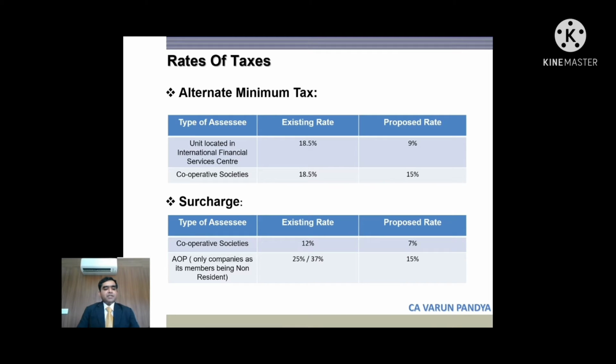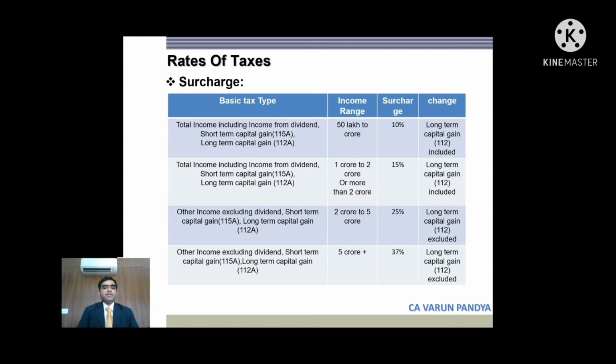There is again an interesting change in surcharge on AOPs. So often foreign companies come together for certain projects as association of persons, and then they are subjected to higher surcharge at 25 and 37%. So this has been capped at 15% for income 1 crore and above. So for AOPs with income below 1 crore, that is between 50 lakhs to 1 crore, it will be still at 10%. But in case income is above 10 crores, the surcharge will be capped at 15%. This is mainly for the non-resident AOPs. Okay, we shall move on to the next slide.